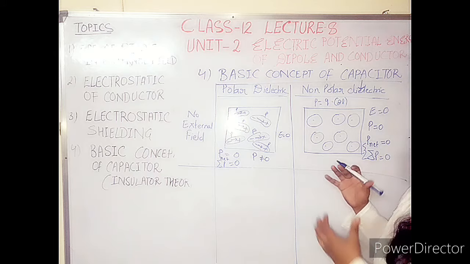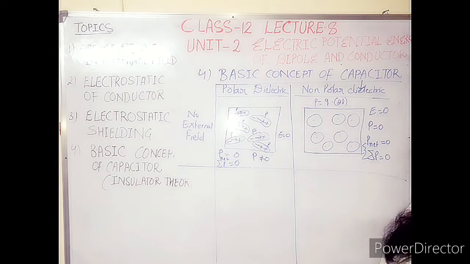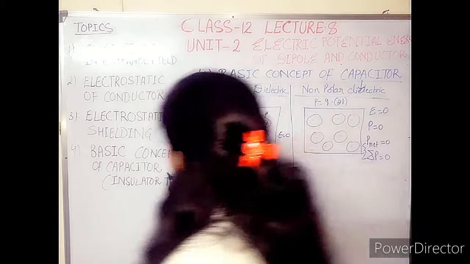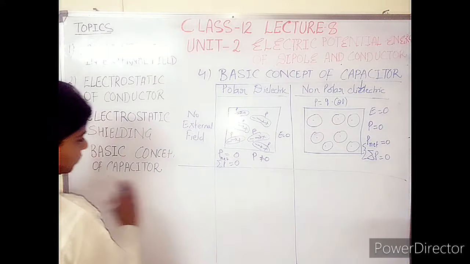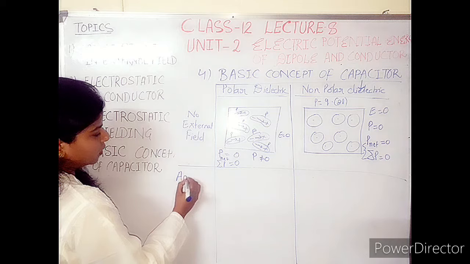You can easily understand the mechanism of what is happening inside the dielectric for the polar case and non-polar case when no external field is applied. Now consider the case of an applied field.